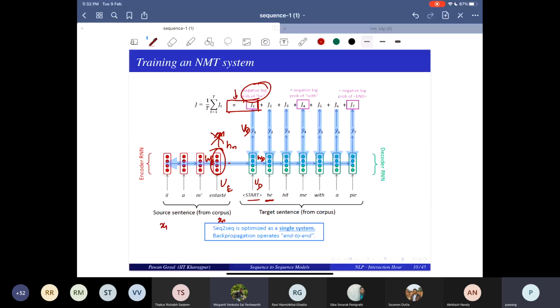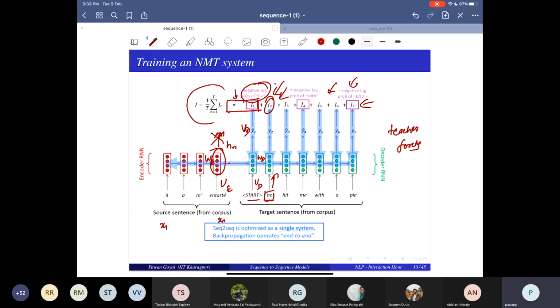So in training, I use teacher forcing. I actually give the actual word, not the one with the maximum probability at my output, and I feed it. I keep on doing this, and I keep computing loss at every step.